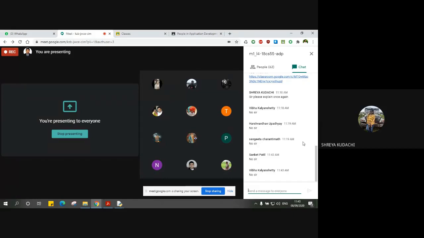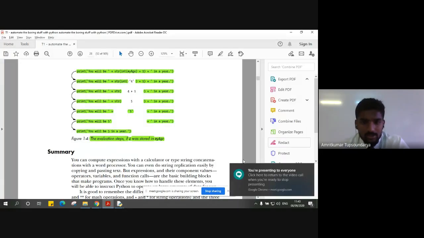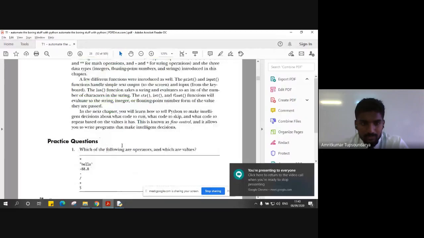So this was a very simple program, but the whole motive here is to make you understand the implementation or the background behind it, how every instruction is executed at the back. And how the input function stores the value, in what format, and then later how we can use that value to convert into some other format and print it back again.